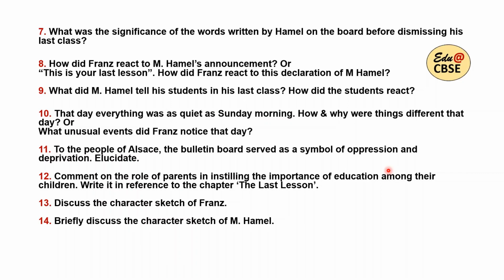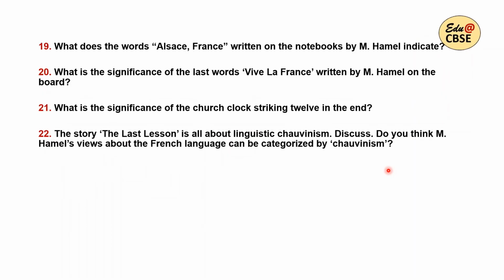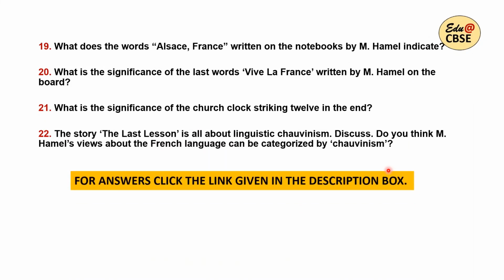You will get all the answers by clicking the link that is given in the description box. And these are the last few questions. So 22 important questions, and I am giving the link in the description box for answers so that you can get ready notes.